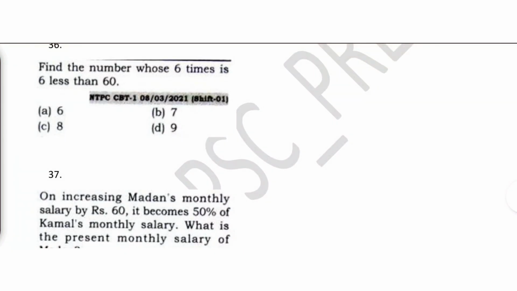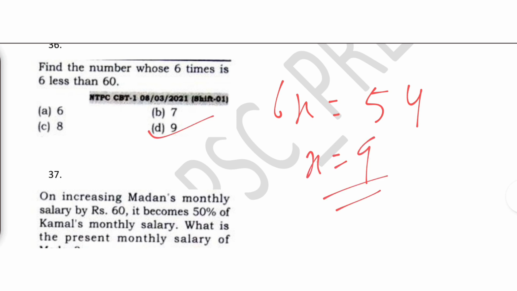Find the number whose 6 times is 6 less than 60. 6 times the number, 6 less than 60, means 54. X is nothing but 9. Simple.